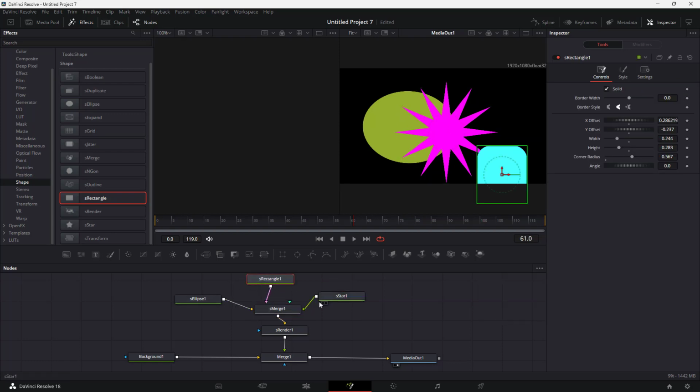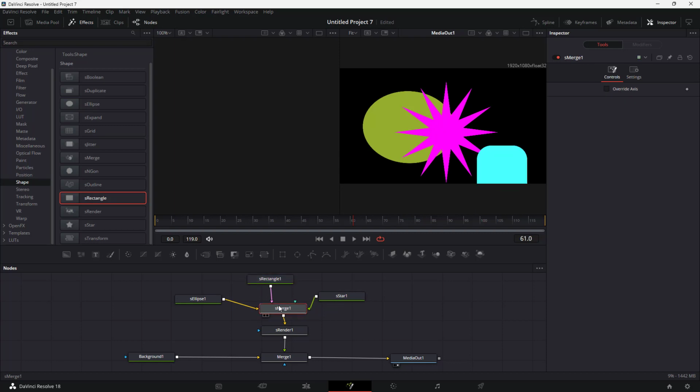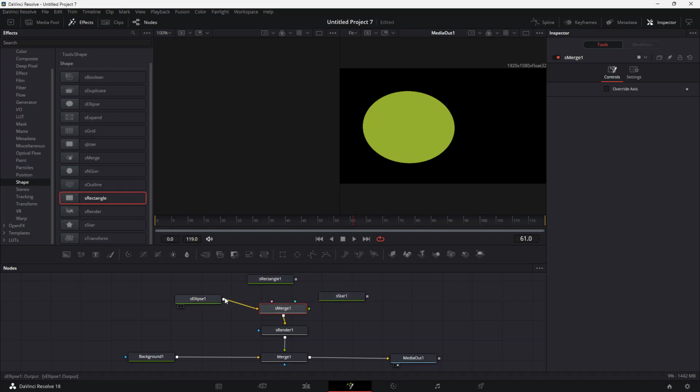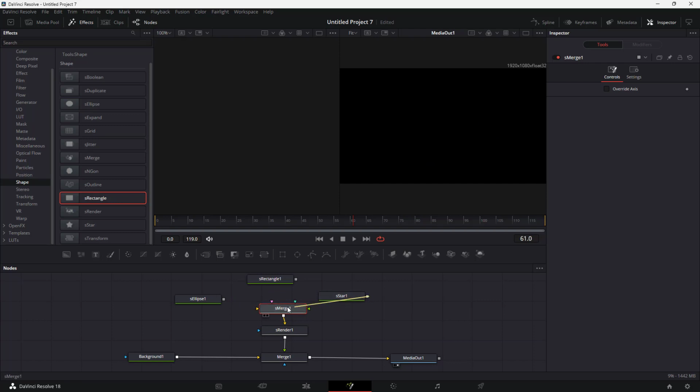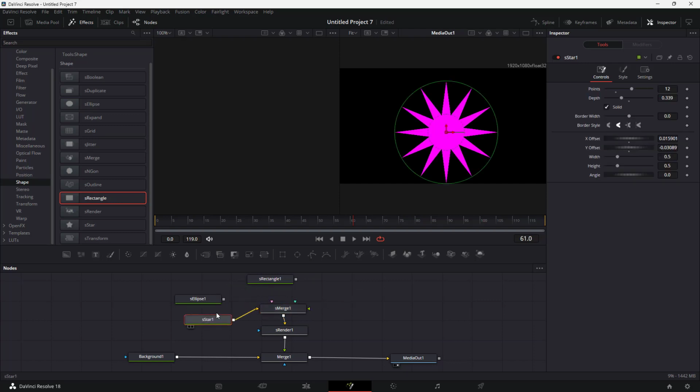So you got all of the shapes right here connected onto a shape mirrors right here. And then once that is done, you can see it is connected onto the render right here. So you can see that this is what you have. You can disconnect the shapes right here, just like this. And then let's say you want to connect the star. There you go. There's the star right here.